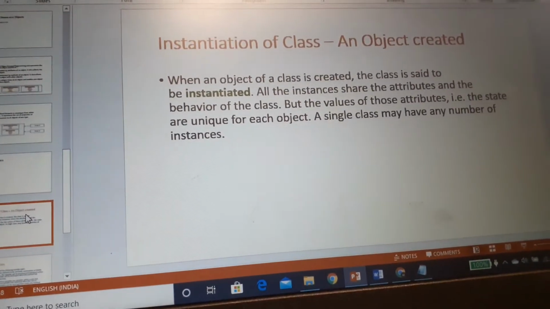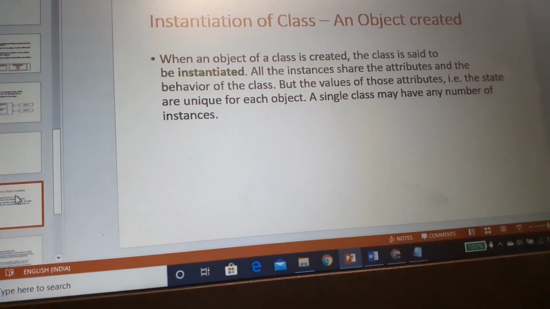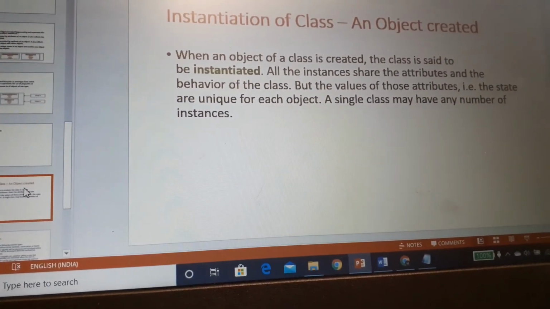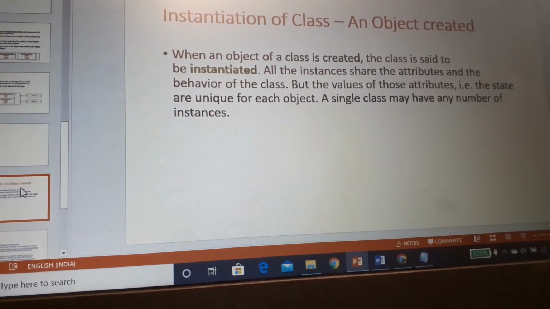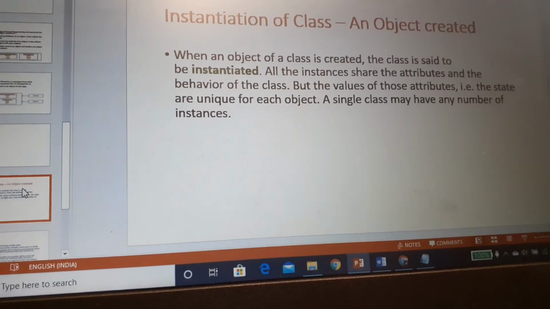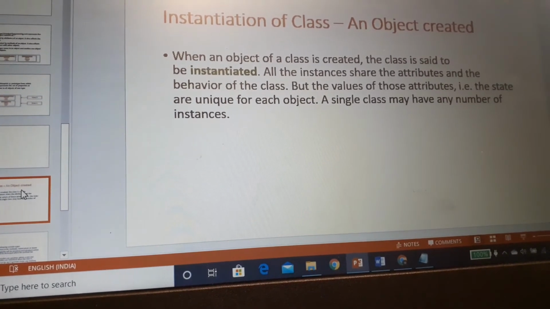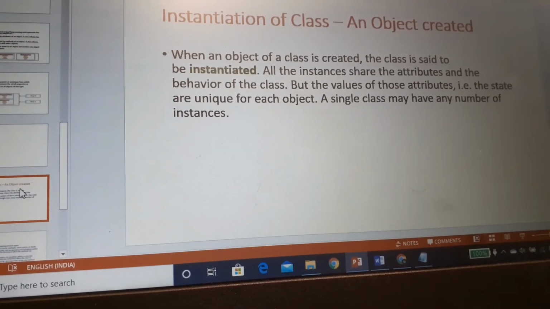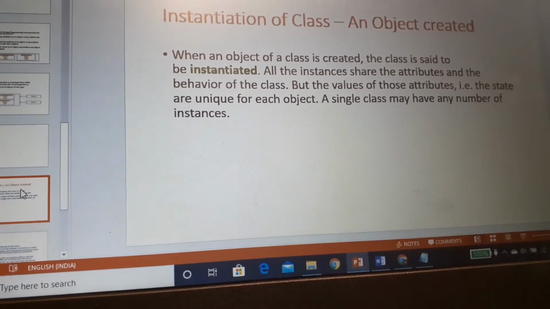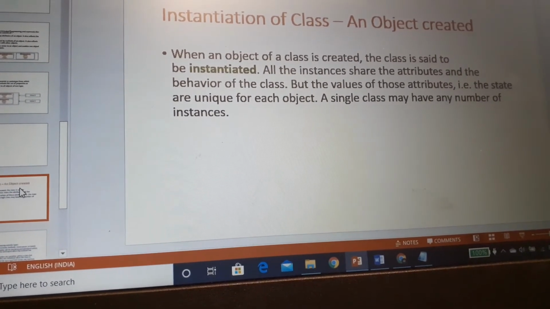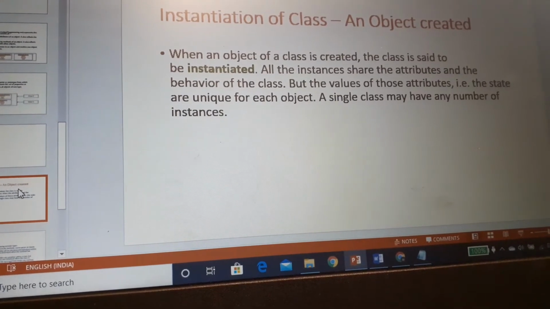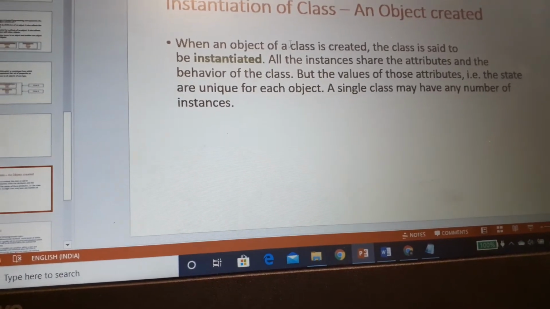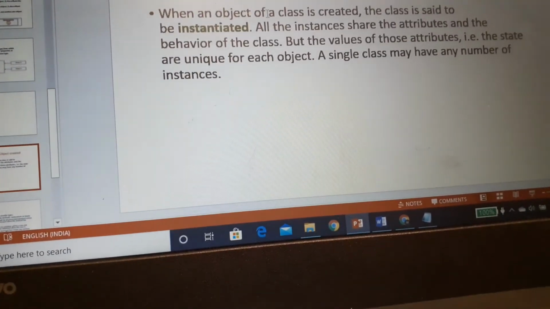This is a terminology used, instantiation or instantiated. When an object of a class is created, the class is said to be instantiated. Like when some animal takes birth, we say that animal has taken birth. That particular type of animal is a class. Suppose it's a dog and a puppy has been created from here, so it has been instantiated. So when an object of a class is created, the class is said to be instantiated.